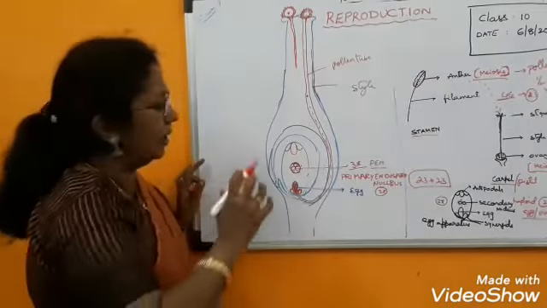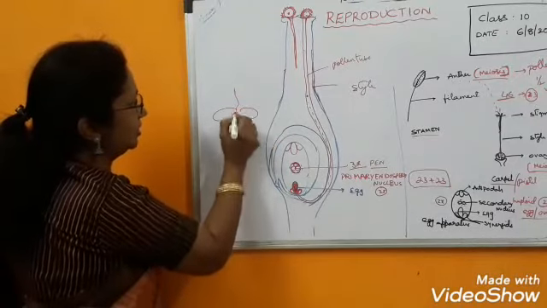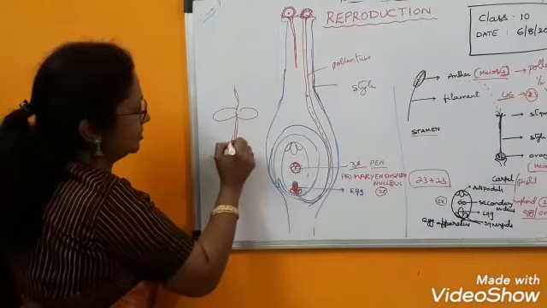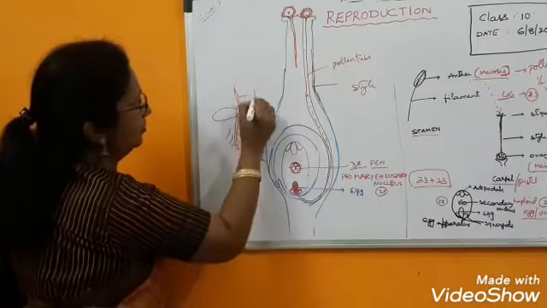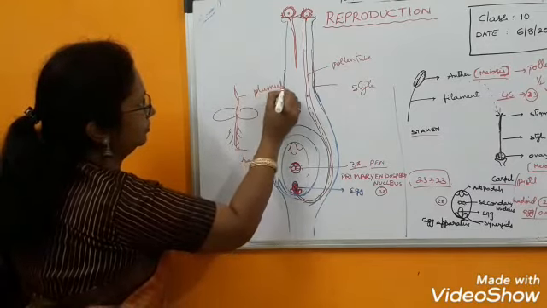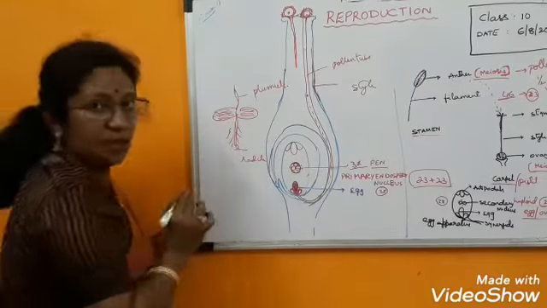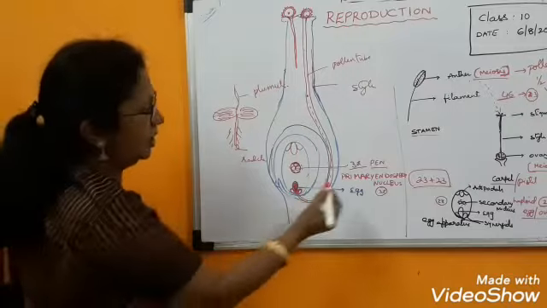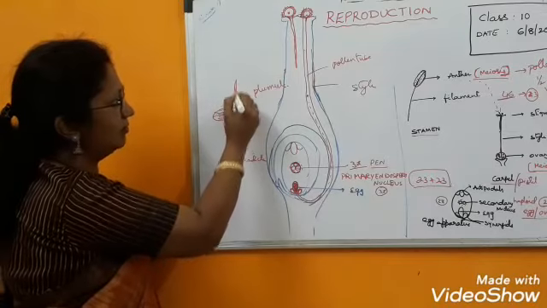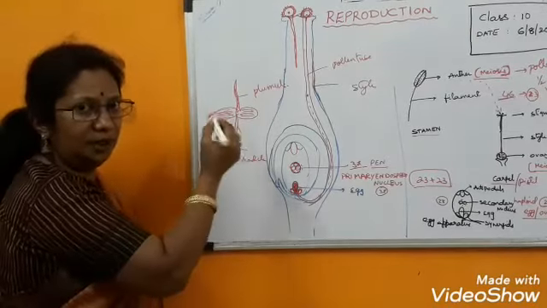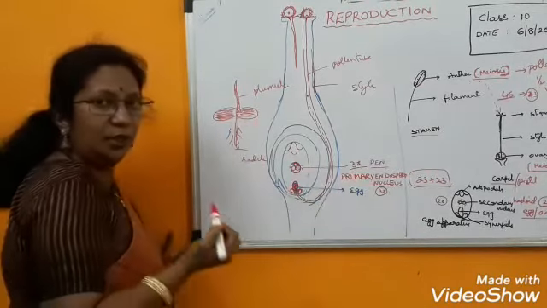It will form the endosperm. What do you mean by endosperm? You know the structure of a seed. The structure of the seed is like this. This is the radicle and this is the plumule. These are called cotyledons. What do you call them? Cotyledons. These cotyledons are nothing but endosperm. They will give food for the growing embryo. The growing embryo is nothing but the baby plant, the plumule and radicle. So these cotyledons will be formed by the primary endosperm nucleus.